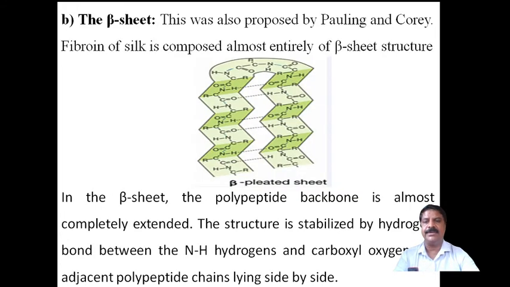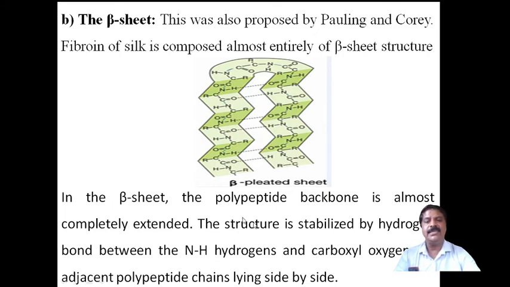Now come to the beta sheet, or beta pleated sheet, of the secondary structure of the protein. This was proposed by Pauling and Corey, and it is based on the fibroin of silk. Fibroin is a silk-like, thread-like structure, composed almost entirely of beta sheet structure.